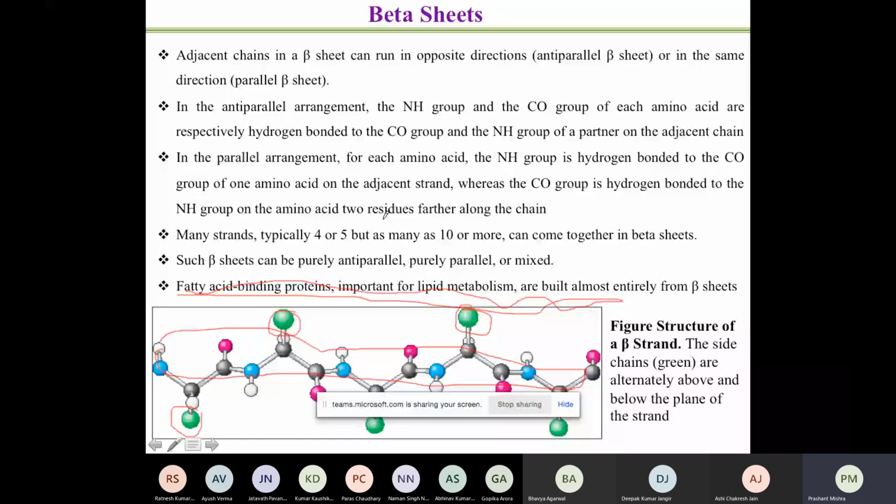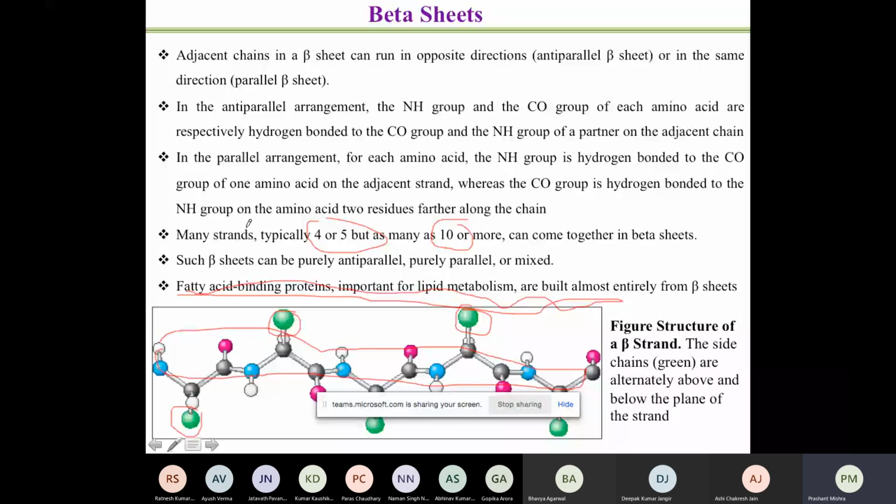Beta sheets typically have 4 to 5 strands, but they can have as many as 10. What does it mean? I have shown you one strand. You can have 4 such strands, 5 such strands, and they will run either parallel or anti-parallel, and all of them will have hydrogen bonding. Not only 4 or 5 strands interacting with each other, there may be 10 such strands interacting with each other. So you have extensive interaction within the beta sheet.